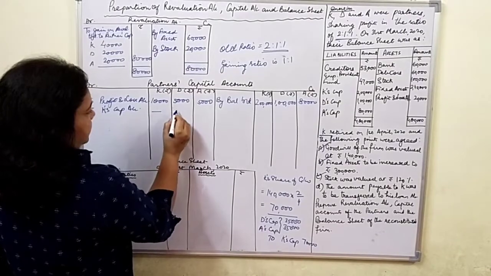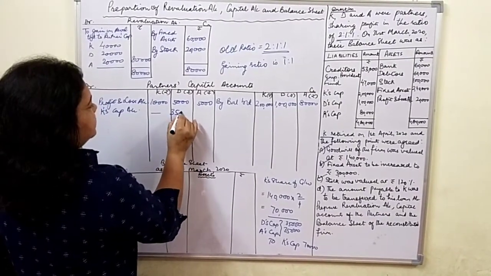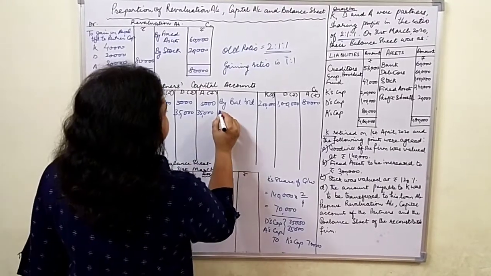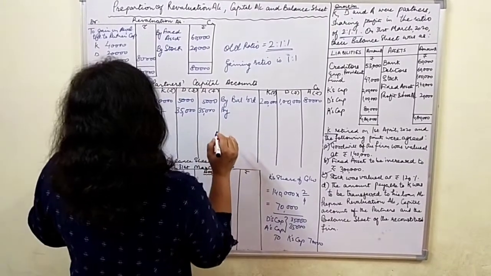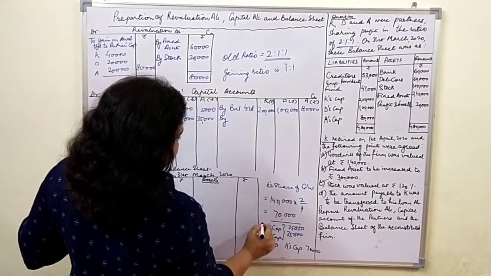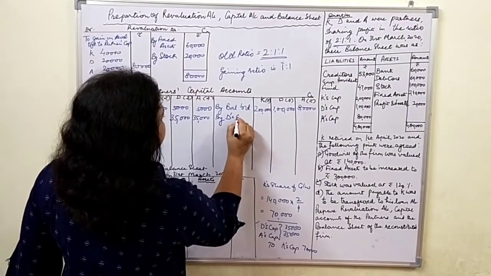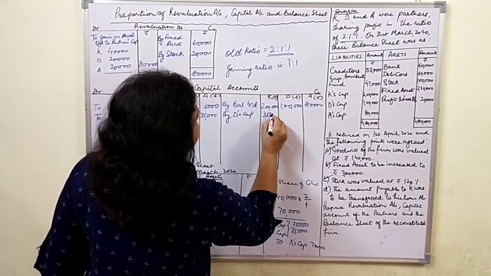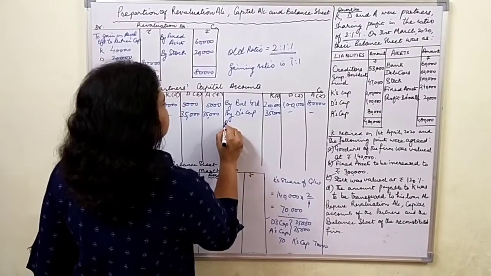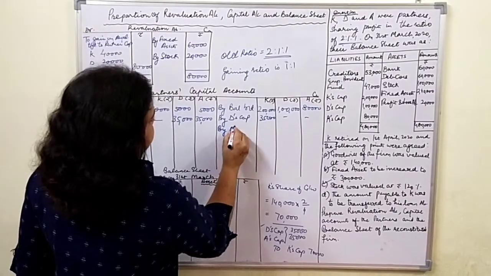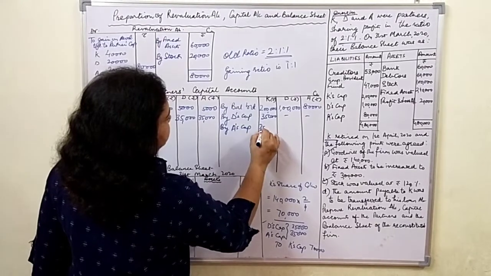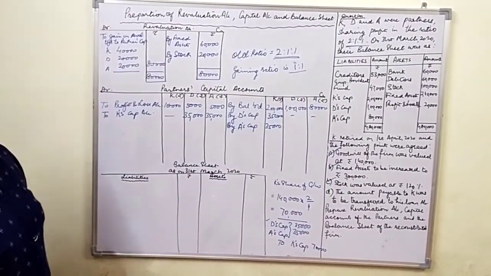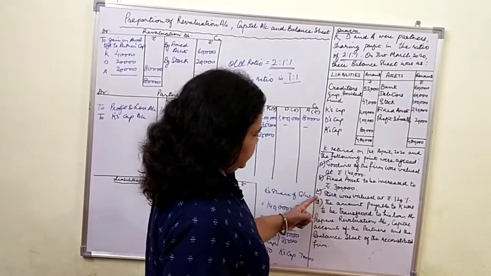So we will not put it here on the debit side of D, and on the debit side of A it will be put. And in K's capital account, the posting will also be done by D's capital account with 35,000. Here we will not put in these two columns, by A's capital account, that too with 35,000, because the gaining ratio is 1:1. So the goodwill point, B point, C point, all are done.